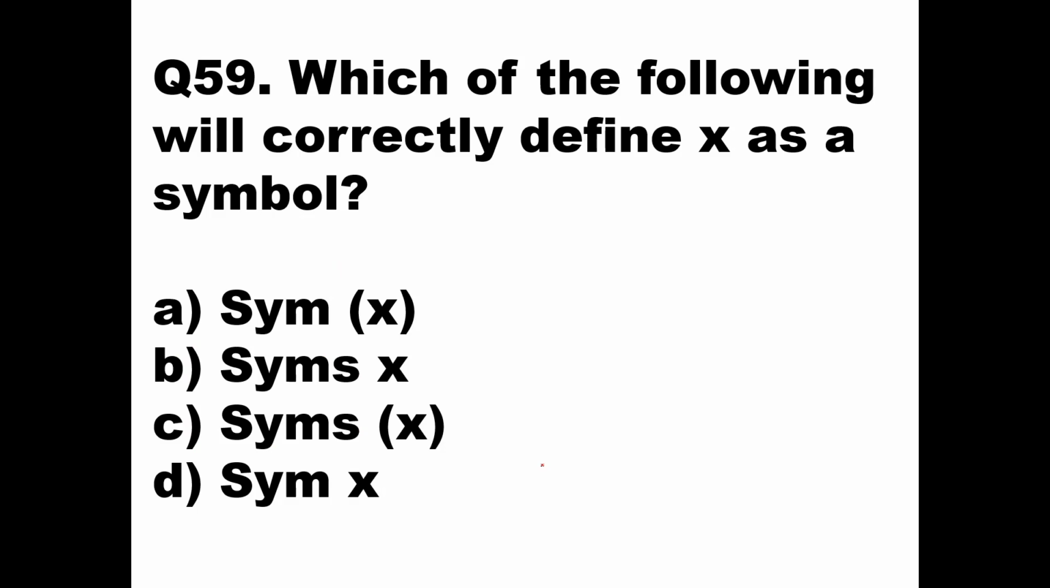Which of the following will correctly define X as a symbol? Out of these options, option B, that is syms x, will be the right answer. If you use option A, sym with x in the brackets, then you have to use inverted commas for the x, but that is not shown here. So option B will be the right answer, syms x.